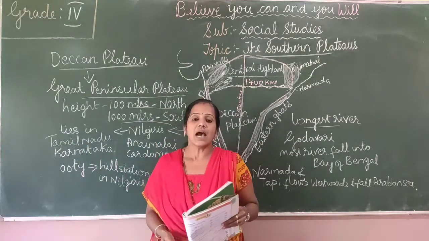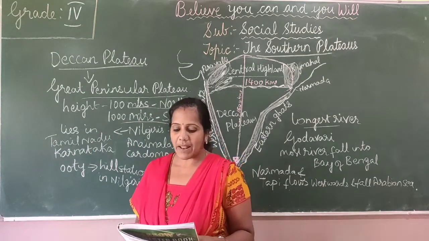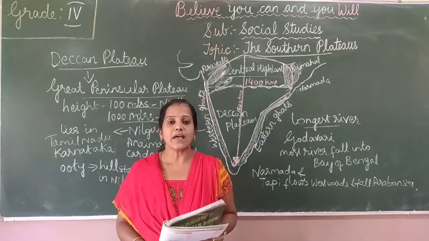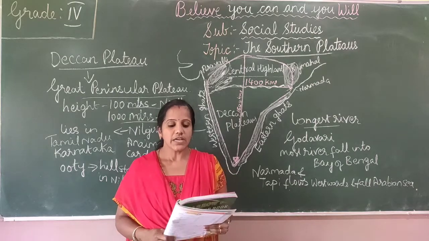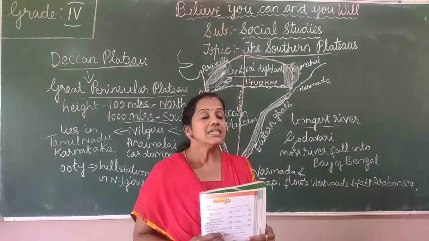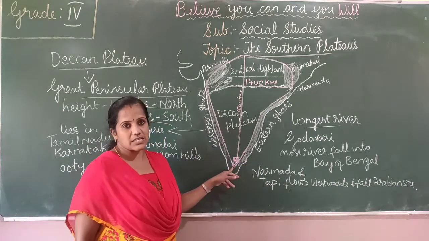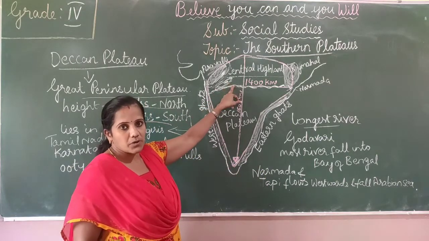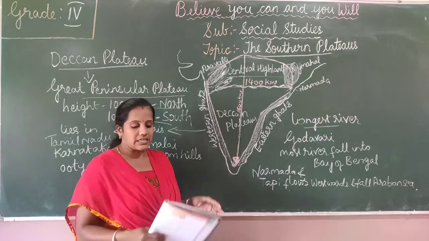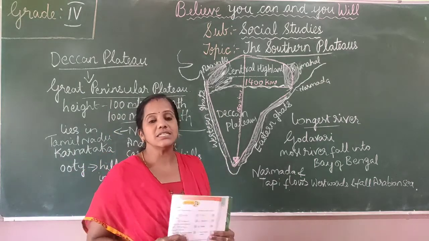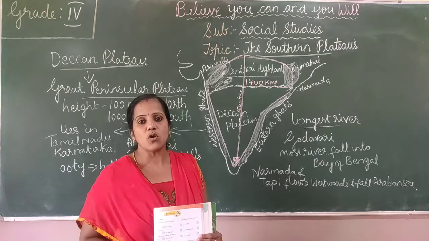The Deccan Plateau stretches from the Satpura range in the north to the southern tip of India. It is the largest plateau of India.